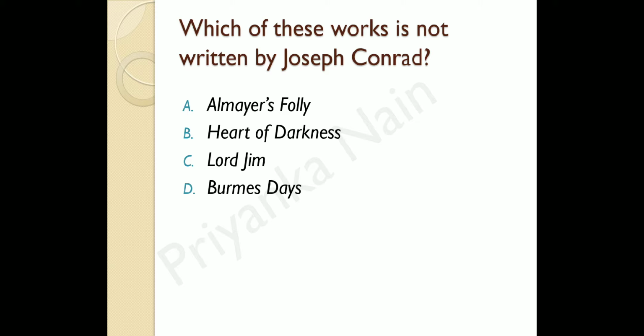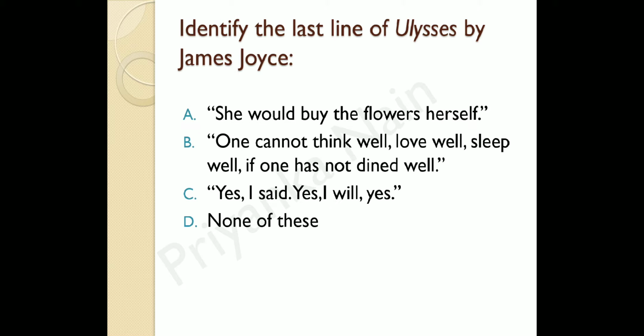Okay, the next question is, identify the last line of Ulysses by James Joyce. Here we are talking about some lines, and we have to identify which of these lines is the last line of Ulysses.